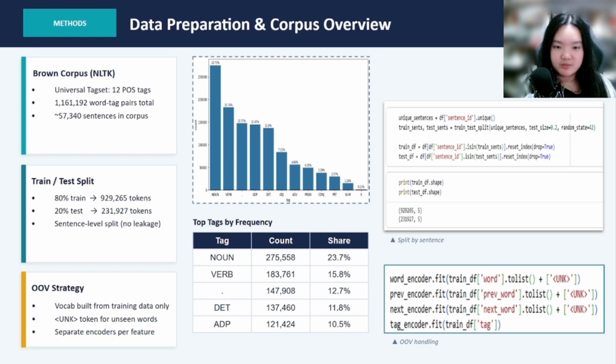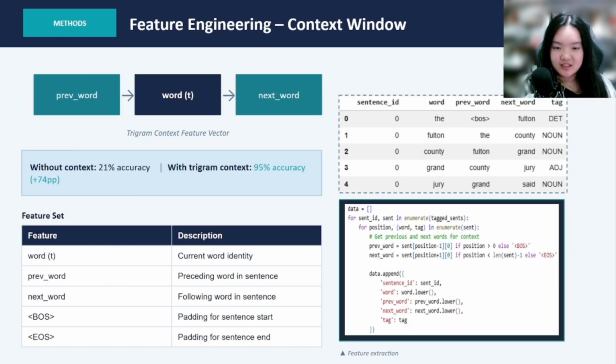For out-of-vocabulary handling, OOV, we built the vocabulary exclusively from training data and substituted unseen words with a special UNK token, with separate encoders for each feature column. Rather than tagging words in isolation, we engineered a trigram context feature vector, capturing the previous, current, and next word. This contextual modeling was critical. Without it, accuracy was only 21%; adding the trigram window pushed it to 95%, a gain of 74 percentage points. Sentence boundaries are handled with BOS and EOS padding tokens.